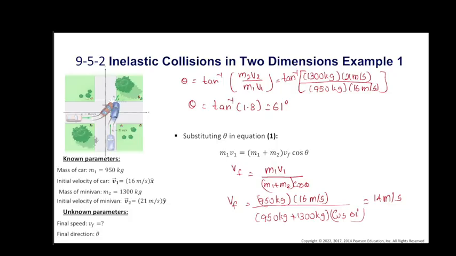That's the end of section 5 in this chapter, which is about inelastic collisions. So far we learned that in an inelastic collision, the final kinetic energy of a system is not equal to the initial kinetic energy of the system. In a completely inelastic collision, the objects hit and stick together after the collision. And finally, in two-dimensional collisions, momentum conservation must be applied to both x and y directions separately. Now let's move to the next section, which is elastic collision.